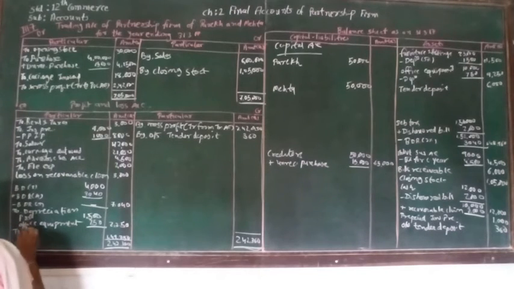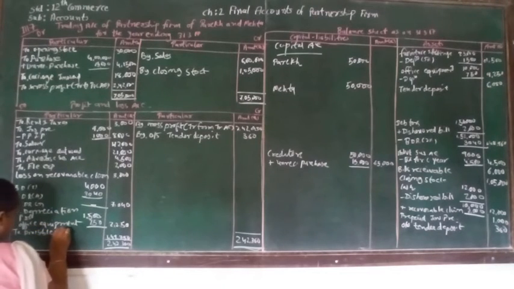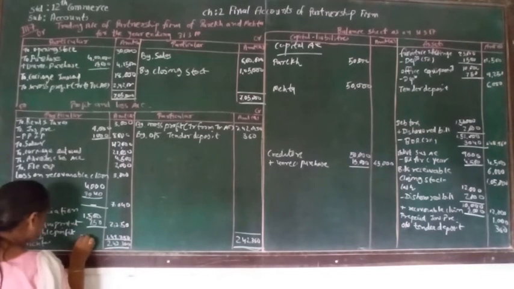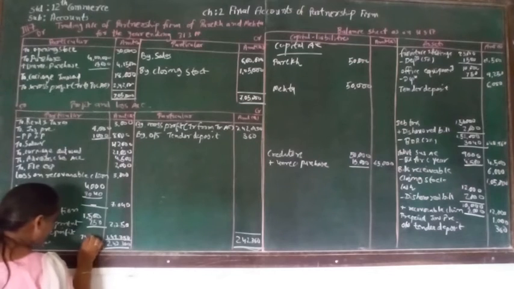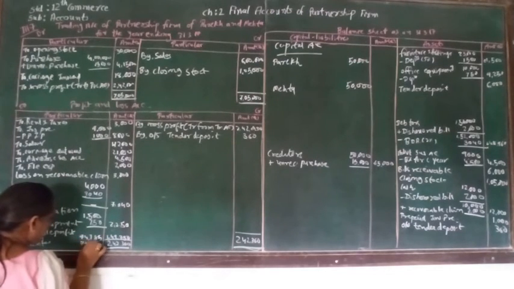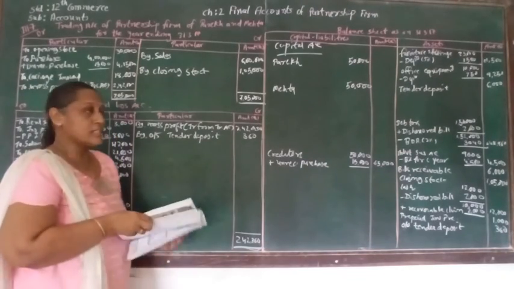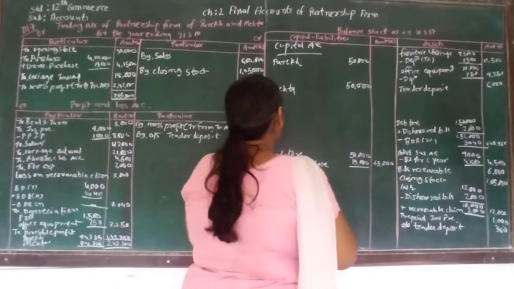Here nothing is given to us. That means the profit is supposed to be divided equally, that is 1:1, between Parekh and Mehta. So 1,49,750 divided by 2 will be 74,875. So this is the profit. The profit is supposed to be added to the capital account.